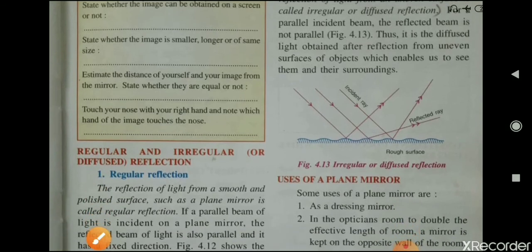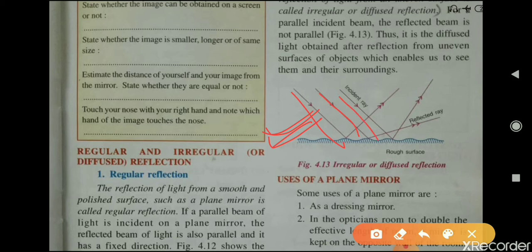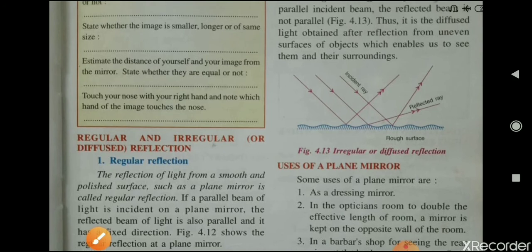As you can see here, these are the incident parallel beam of light. Now the reflected beam is not parallel, meaning the rays get reflected back in different directions. Thus it is diffused light.